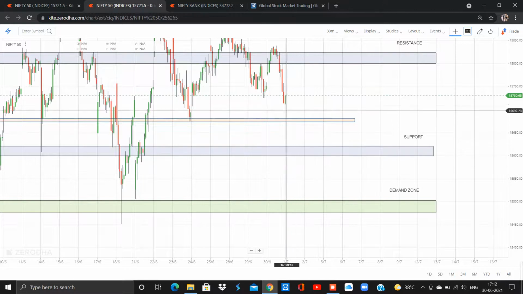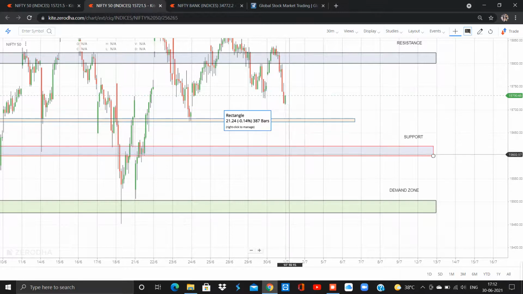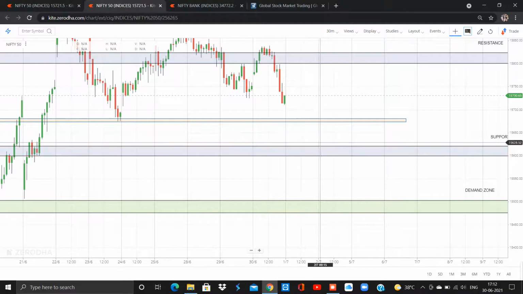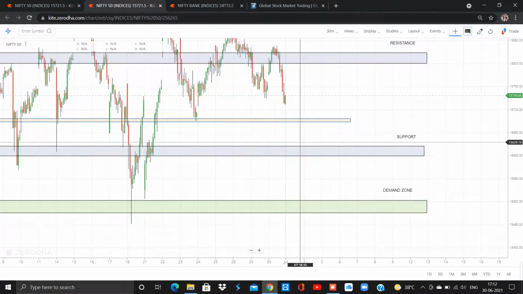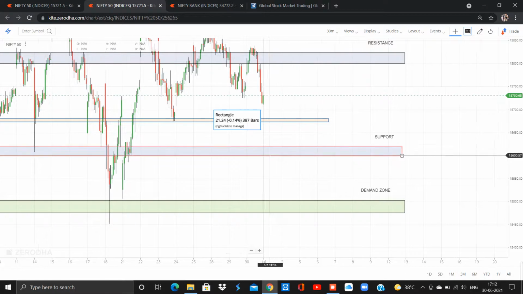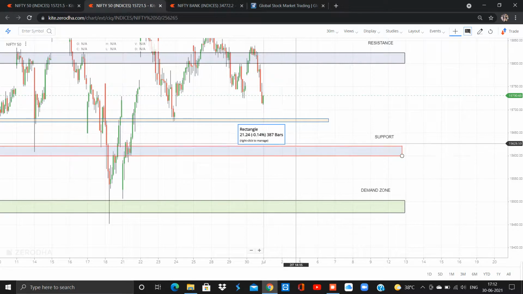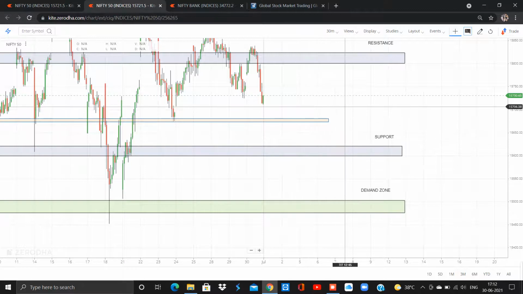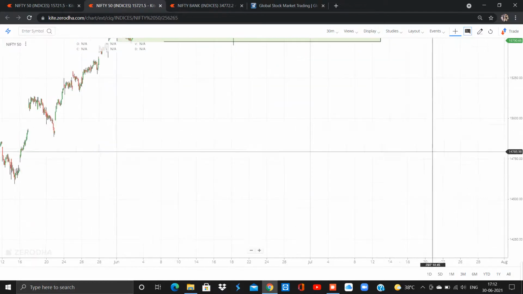Whenever the market reaches the support area, you don't need to take the buying opportunity immediately. You have to wait for the confirmation. If the market closes and you get a bullish engulfing, or a spinning top and then a tweezers bottom, that kind of candle pattern, you could go for a buy. Even if the market forms a bullish candle and moves up and returns back, wait for the second confirmation. You will get a second confirmation most of the time, and after that you could go for a buying opportunity.